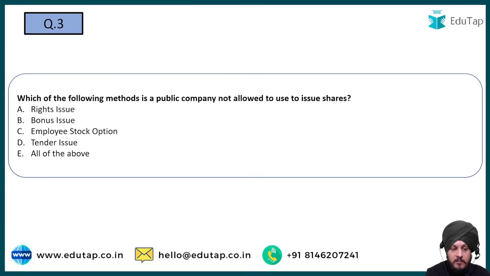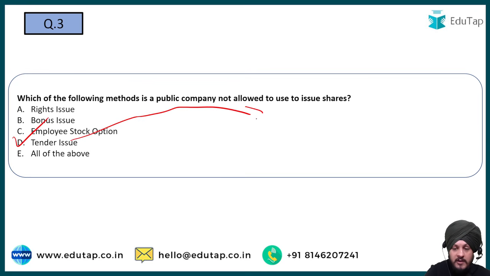Now moving on to question number 3. Which of the following methods is a public company not allowed to use to issue shares? As you can see, option A, rights issue, option B, bonus issue, option C, employee stock option, option D, tender issue, and option E, all of the above. So the correct answer to this question is going to be tender issue.